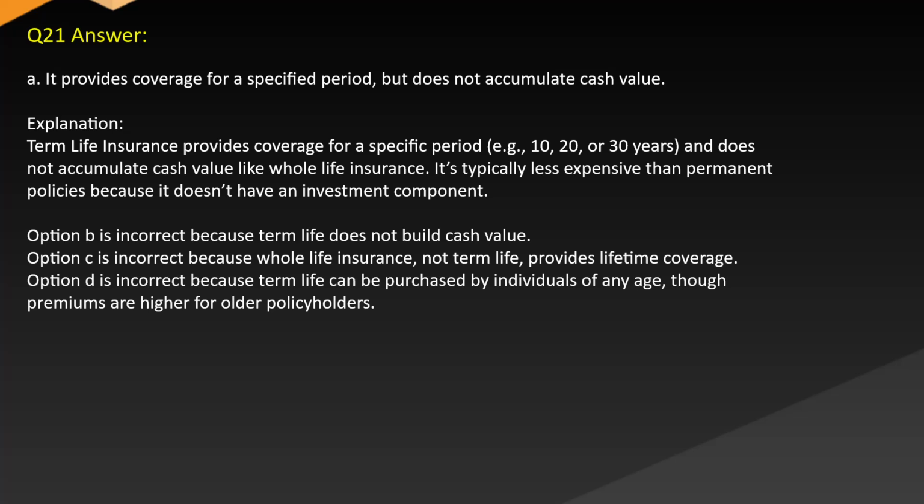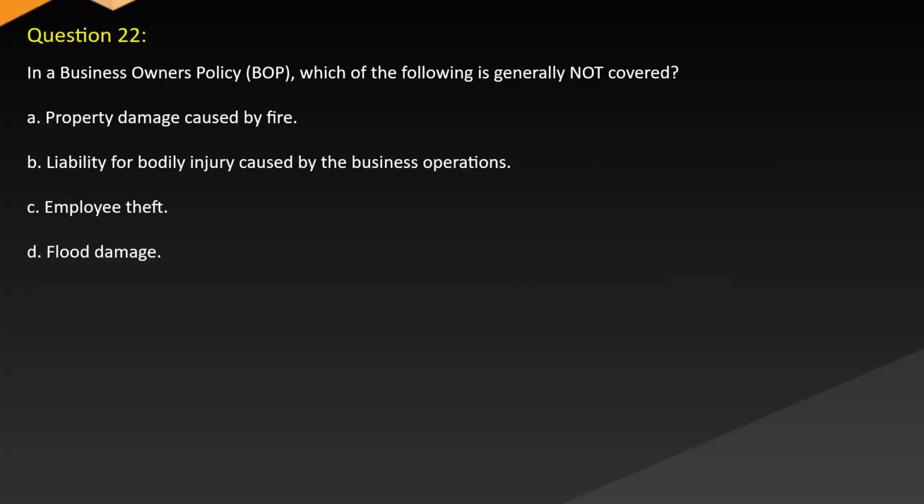Option B is incorrect because term life does not build cash value. Option C is incorrect because whole life insurance, not term life, provides lifetime coverage. Option D is incorrect because term life can be purchased by individuals of any age, though premiums are higher for older policyholders. Question 22. In a business owner's policy, BOP, which of the following is generally NOT covered?